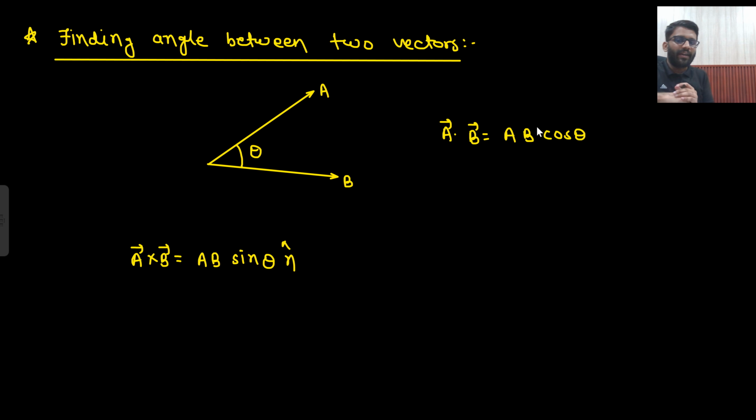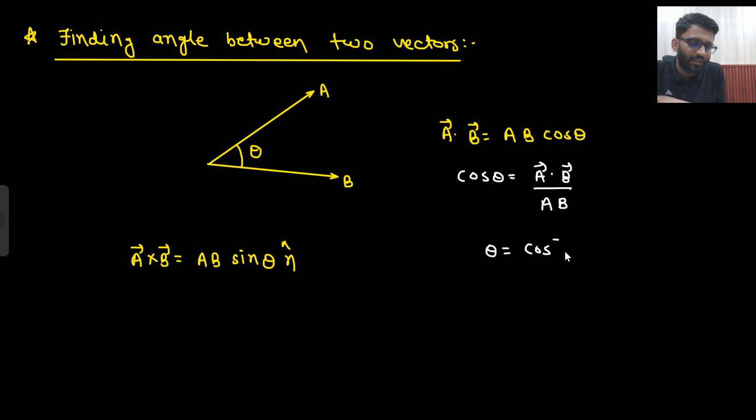Now we are going to find angles between two vectors. So which formula will we use? Here, what is my a dot b? That is ab cos theta. So cos theta is a dot b divided by ab. So theta can be written as cos inverse of a dot b divided by ab.